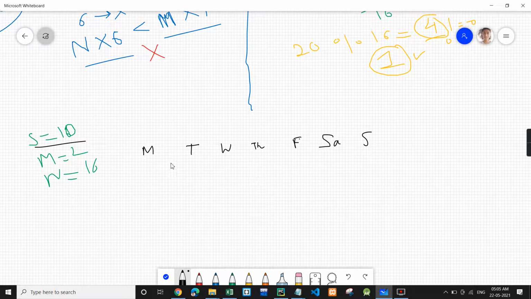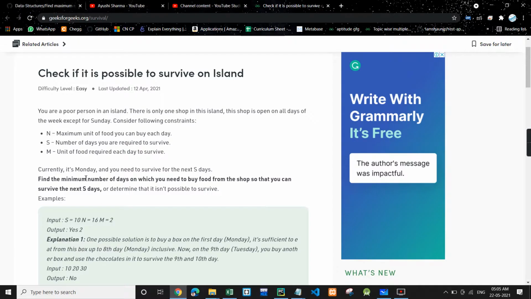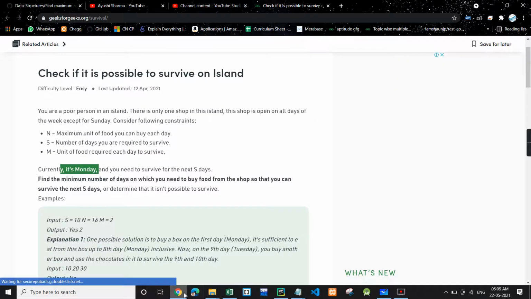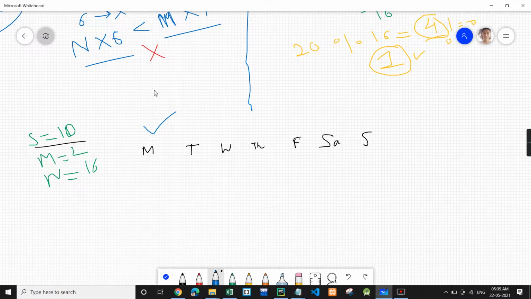So first of all, we will shop on Monday because currently it's Monday. It's given in the question. We will shop once on Monday, and when we buy, we get N value. So 16 we have. For Monday the consumption is 2, so we get 14.